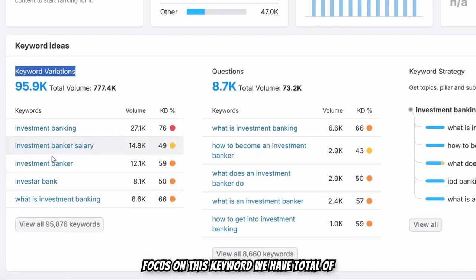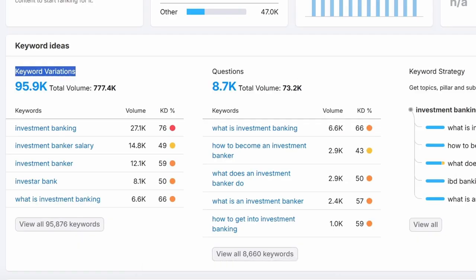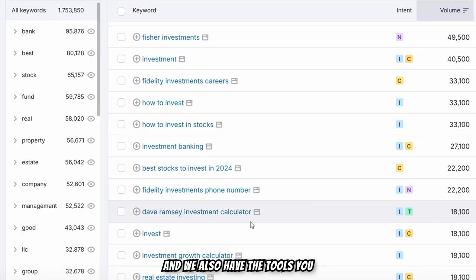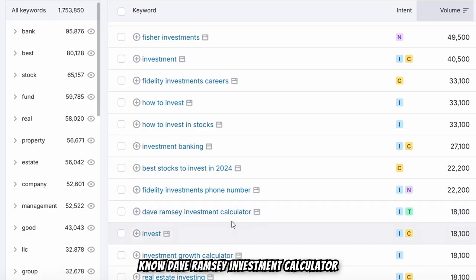So I can focus on this keyword. We have a total of 95,000 keywords, and you can also build topical pillar authority, every single thing, by focusing on this keyword strategy, right? And we also have the tools, Dave Ramsey investment calculator.